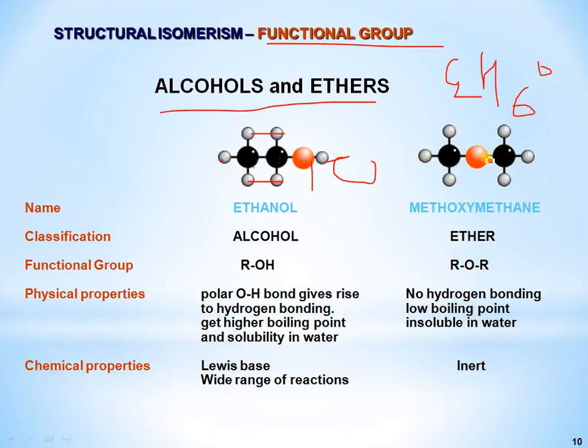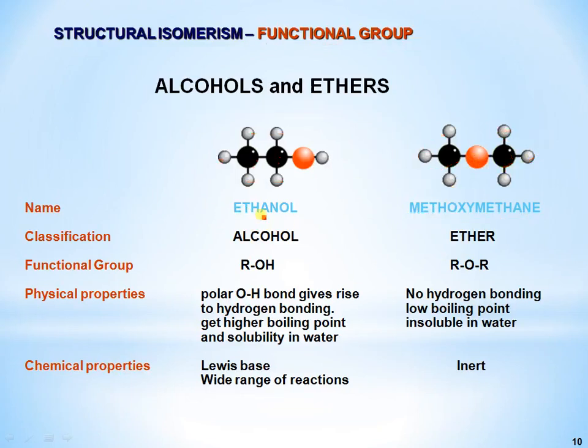This one also has 1 oxygen, 2 carbons, and 6 hydrogens. So it is methoxymethane, and this is ethanol, meaning the functional groups are different. One is an alcohol and the other is an ether. Having different physical and chemical properties, they are called functional isomers.